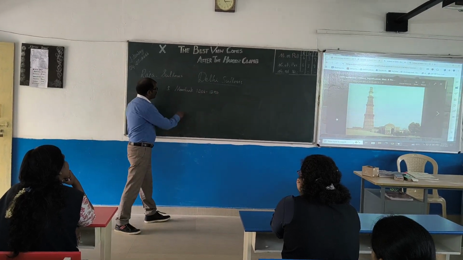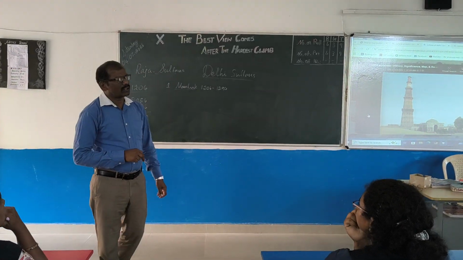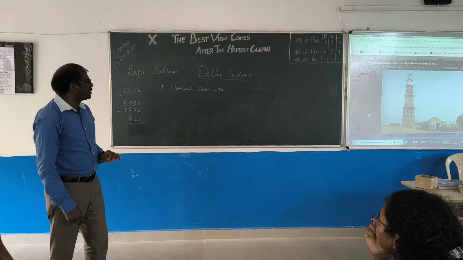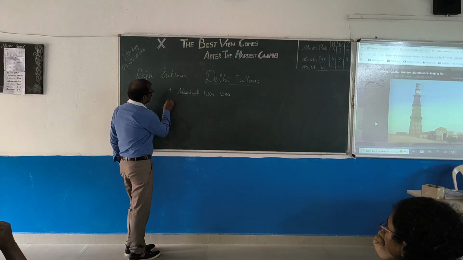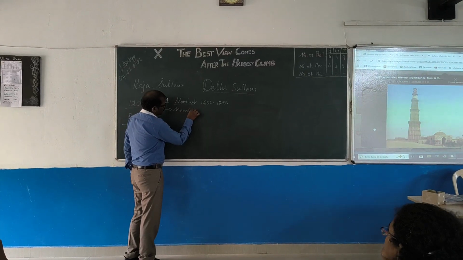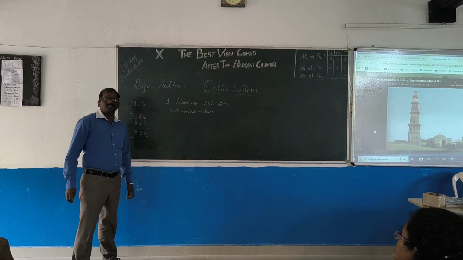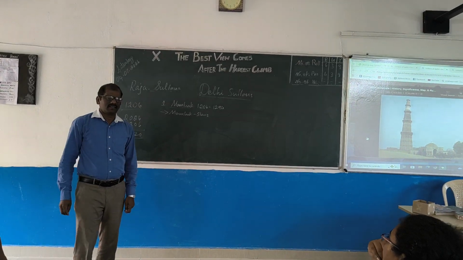This is one of the important times the Sultans started ruling us. The meaning of Mamluk is nothing but slave.